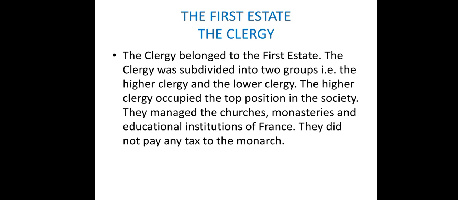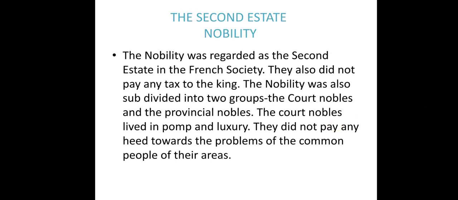So in the modern world also the same thing happened, you know. Church is running so many schools, colleges, and also the same situation was there in Europe during the medieval period. The second estate or second level of the group of people are called the nobles, the nobility we call them.